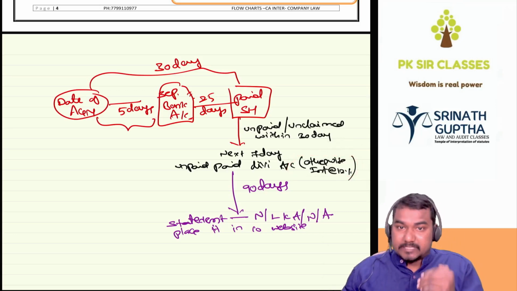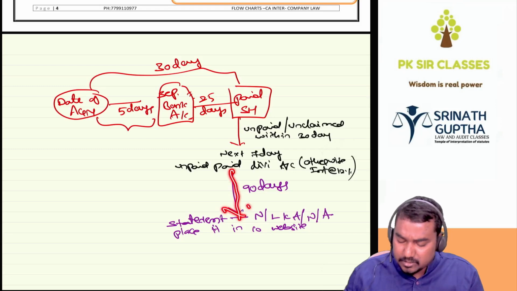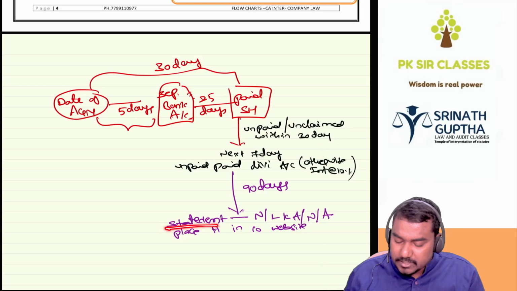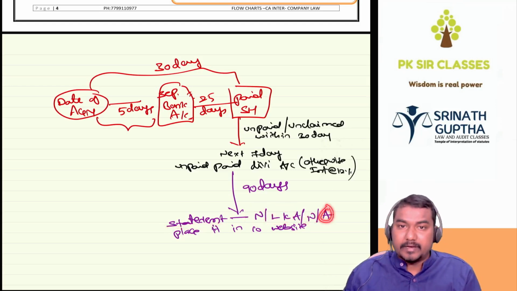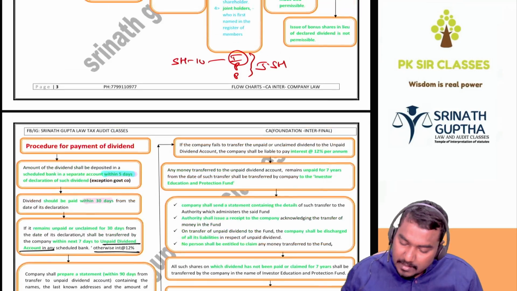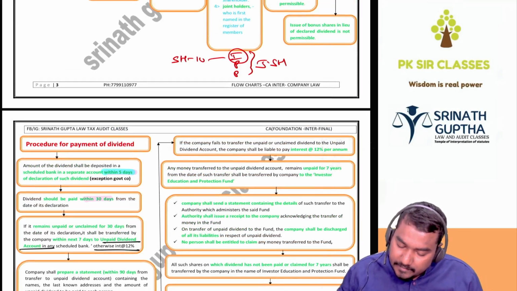37 days plus 90 days, we have to wait the next 90 days. Any shareholder can come and claim it. If they are unable to claim, then the company has to prepare a statement which contains the name, last known address, number of shares held, amount of dividend, and place the statement on the company website. And if the company fails to transfer the amount to the unpaid dividend account, interest is 12%. Already we have discussed. This is important.